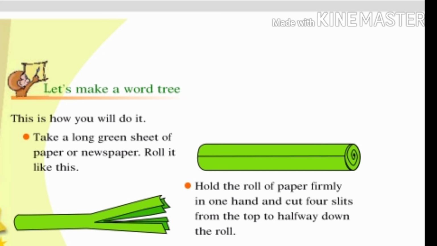Now let's make a word tree. This is how you will do it. So the first step is to take a long green sheet of paper or newspaper. Roll it like this as shown in the picture. Now in the second step, hold the roll of paper firmly in one hand and cut 4 slits from the top to halfway down the roll. Here also you have to observe the picture and do as shown in the picture.